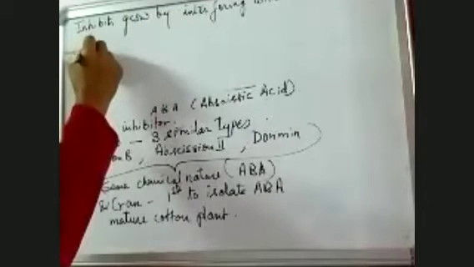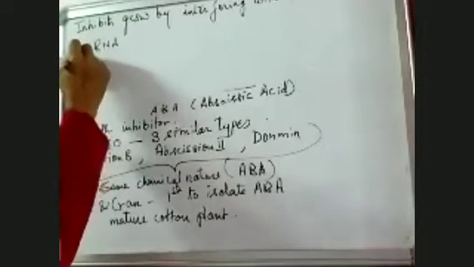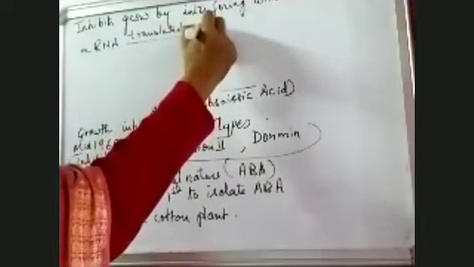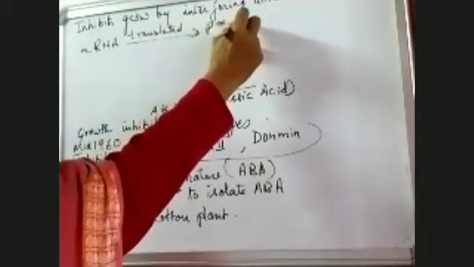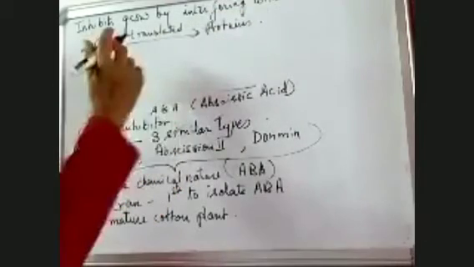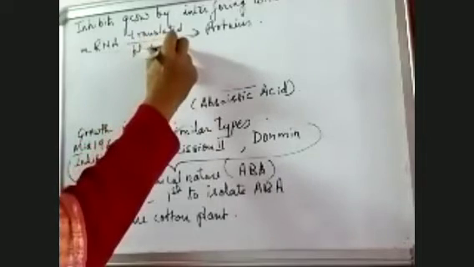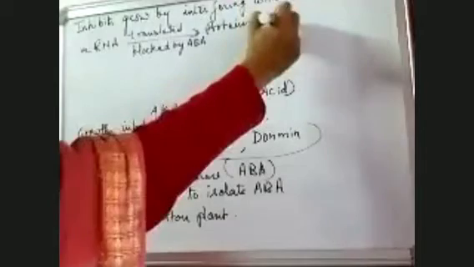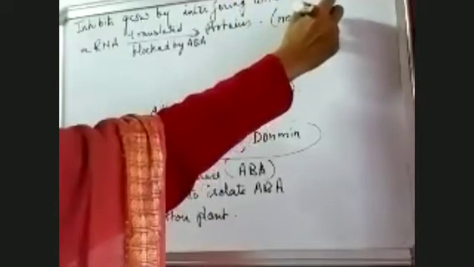Which RNA? Messenger RNA is translated to form proteins, and this translation of messenger RNA to proteins is blocked by ABA. So no proteins are formed, and when no proteins are formed, that means no growth. So it is a growth inhibitor in this way, by interfering with the translation of RNA.